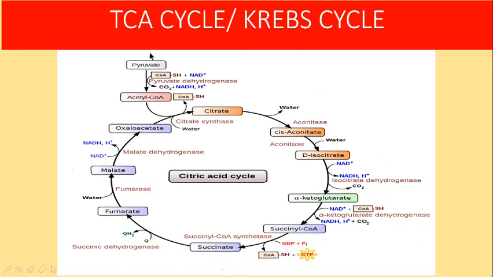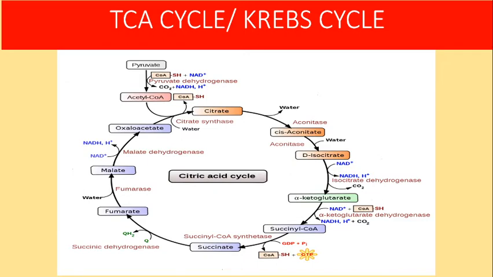Whereas here the starting material is oxaloacetate and the ending material is also oxaloacetate, so we call it a cycle, the TCA cycle. Here malate, in the presence of the enzyme malate dehydrogenase, using NAD plus giving NADH plus H plus, will be converted into oxaloacetate.